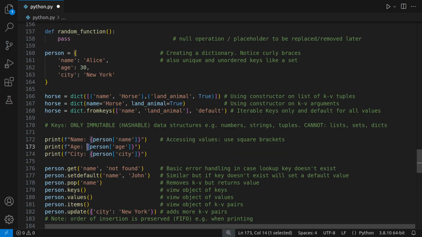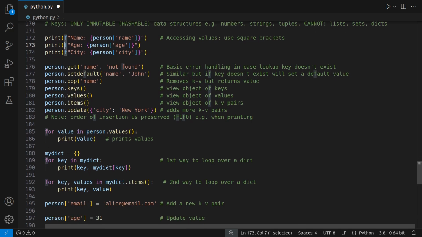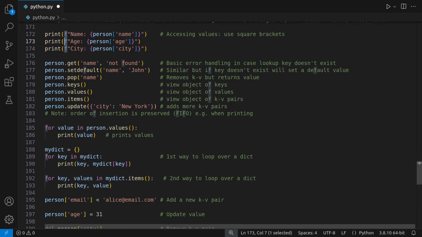Don't get confused, although here we are using these curly braces. This is because we're using F strings. Okay, so down here I've got a better example. Let's move down here, and you can see here that we're making reference to a value.